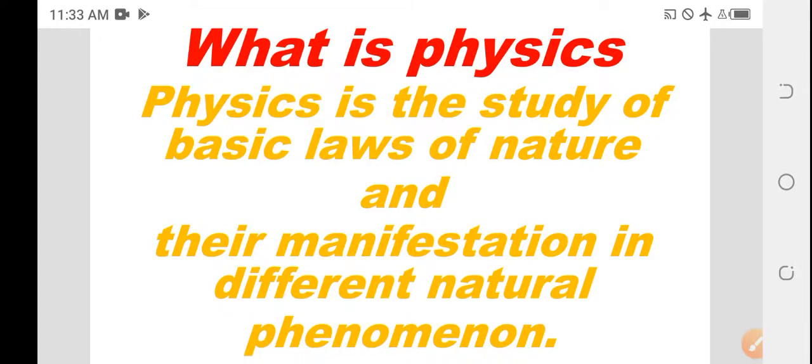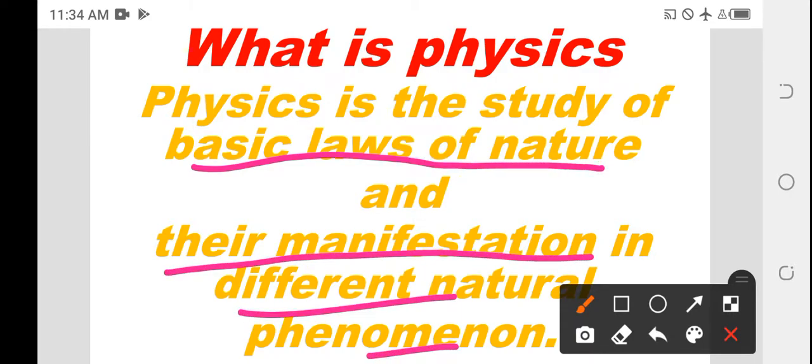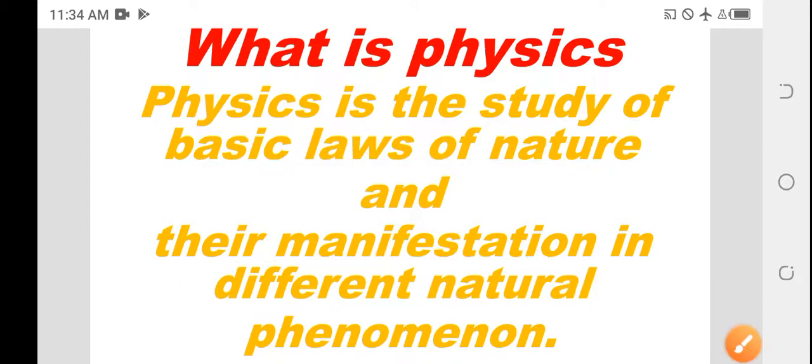Let's see what is physics. Physics is the study of basic laws of nature and their manifestation in different natural phenomena. The study of nature and its properties is called physics. Here I am taking another definition: physics is the study of basic laws of nature and their manifestation in different natural phenomena.